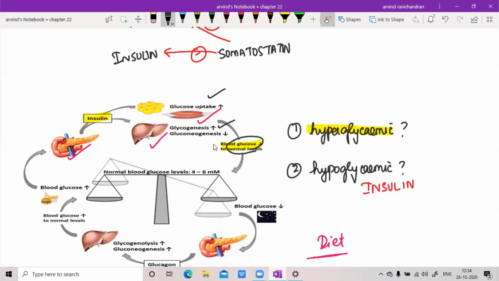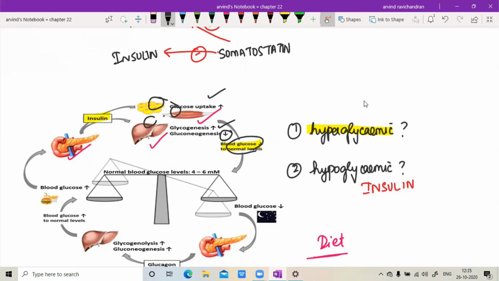By means of glycogenesis, and here it is given as glucogenesis decreased. Okay, so never bother about this. By means of 2 processes, it is going to increase the glucose uptake, or it is trying to utilize the glucose, and those are glycogenesis and glycolysis. So this picture I just wanted you to appreciate how the insulin is going to act. It acts on the liver, it acts on muscle, it is going to act on the fat cells.